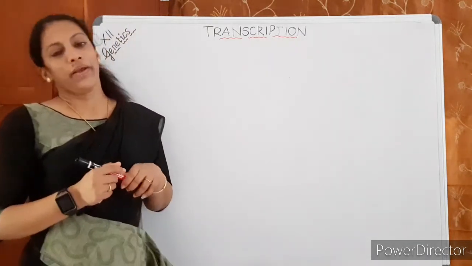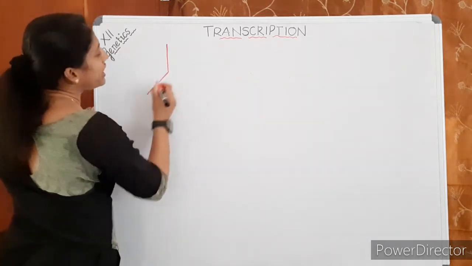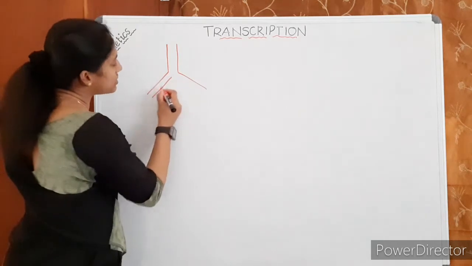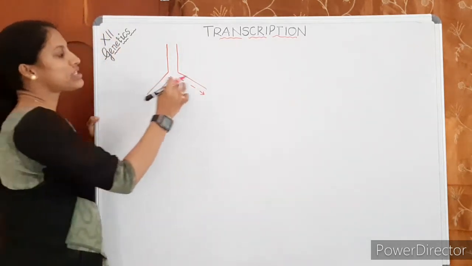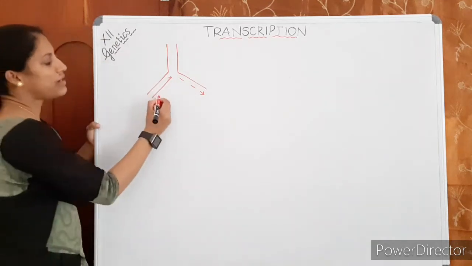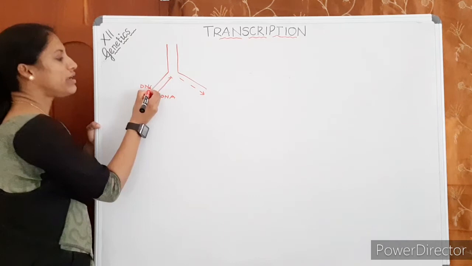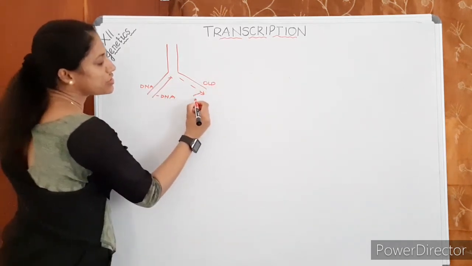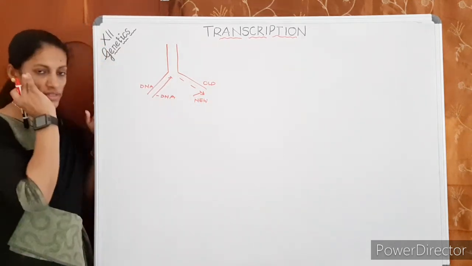Before moving on, understand that when DNA replicates, both the strands synthesize opposite strands. Is it not? Both the strands act as template and synthesize new DNA. This is old DNA and this is old DNA, and this is new DNA. Both are DNA strands.